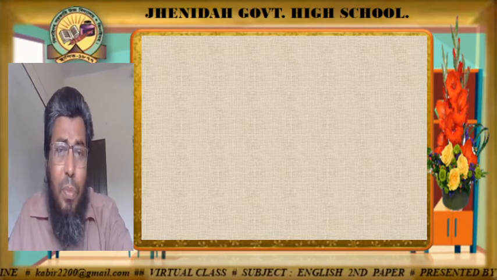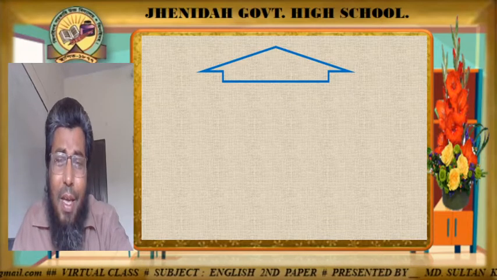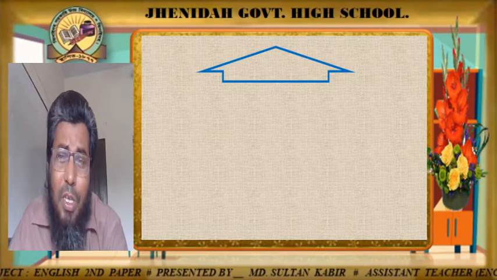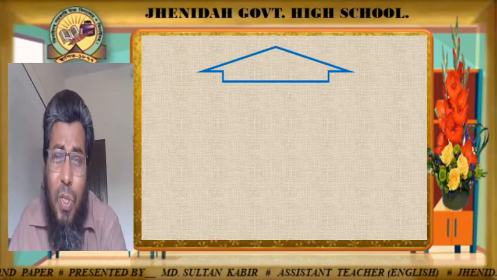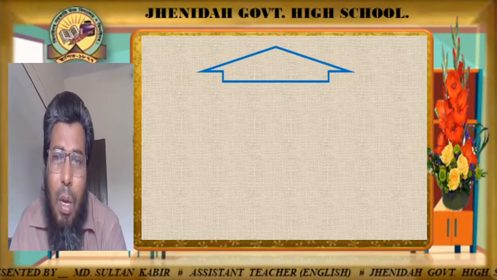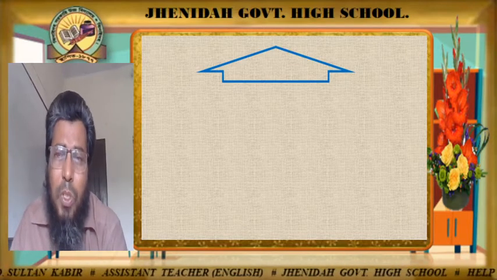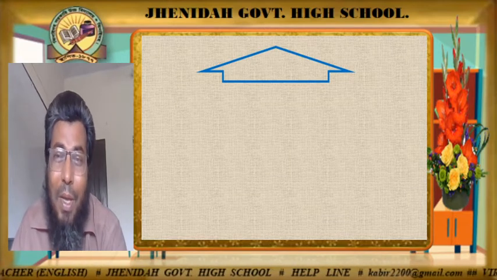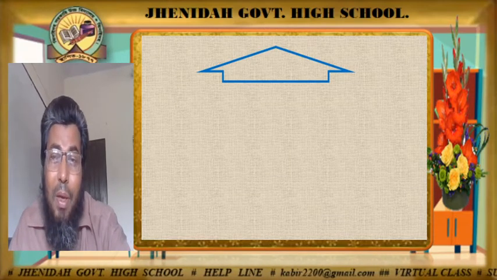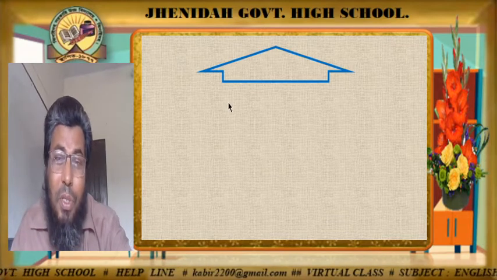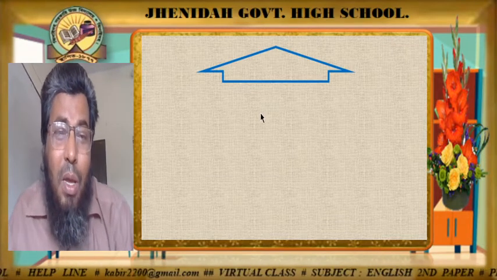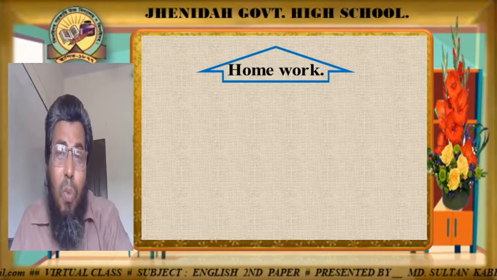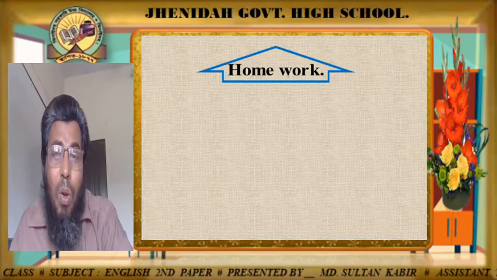Now dear learners, at least 3, 4 or 5 classes we have learned about degree: positive to comparative, comparative to positive, positive to superlative, superlative to positive, comparative to superlative, superlative to comparative. So here is your homework, and you must do all the homework, and you will submit your homework when your school will open.